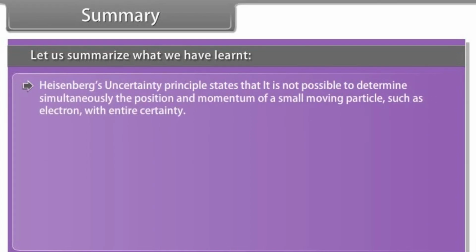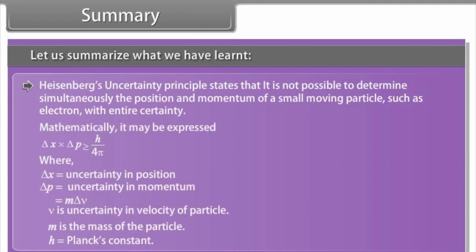Heisenberg's uncertainty principle states that it is not possible to determine simultaneously the position and momentum of a small moving particle, such as an electron, with entire certainty. Mathematically, it may be expressed as